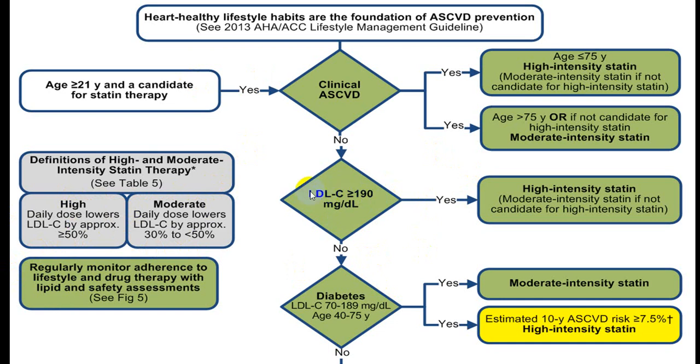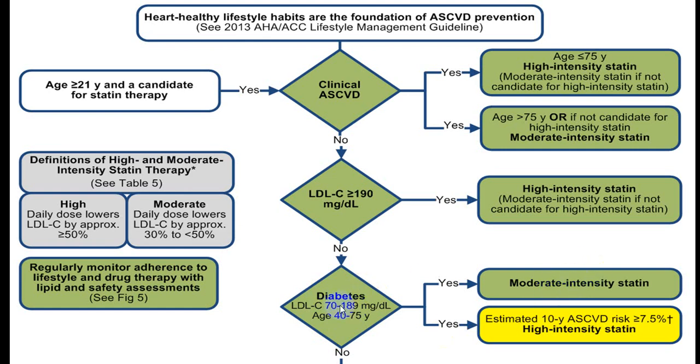Suppose the person's LDL is less than 190 but more than 130 and the person is diabetic, and age is between 40 to 75, meaning a diabetic person with hyperlipidemia, moderate intensity therapy should be started straightforward.